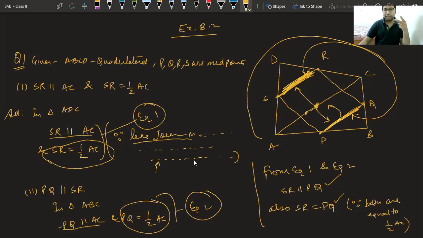So we have two conditions on one opposite pair. So we can say they are forming a parallelogram. Now let's move to the next question. Next one, I guess, okay, a little bit of an idea is required, so I should do that.